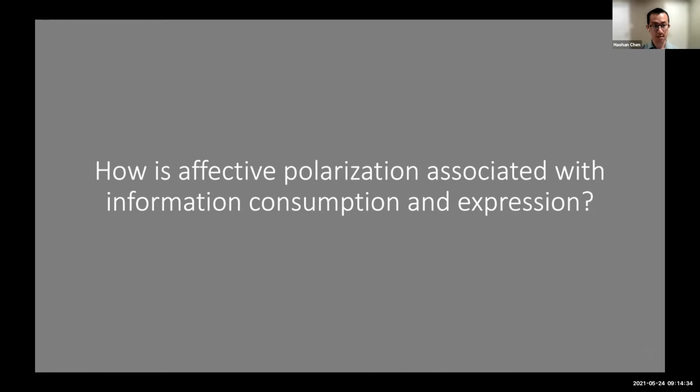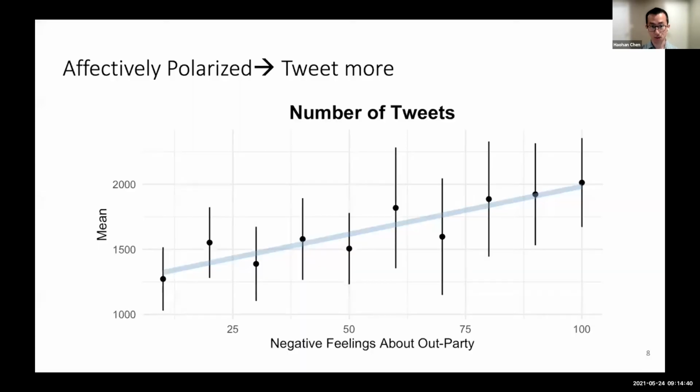So the first question we ask is, how is affective polarization associated with information consumption and expression? I'm just going to show some highlights of the results. Affectively polarized persons evidently tweet much more than those that are not affectively polarized. So that explains why we are seeing a lot of hate and dislike on social media. Those who just don't like others tweet more and are more vocal in the space.